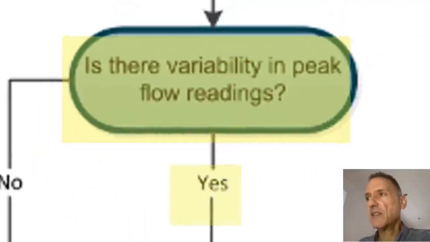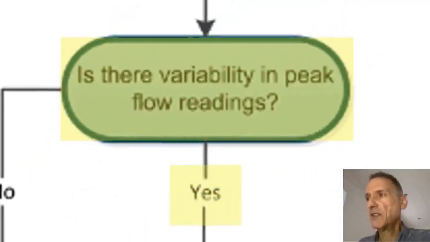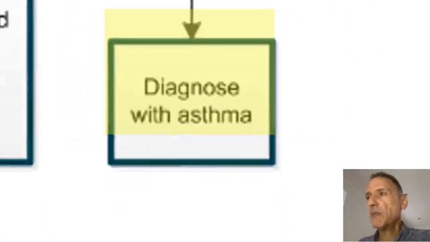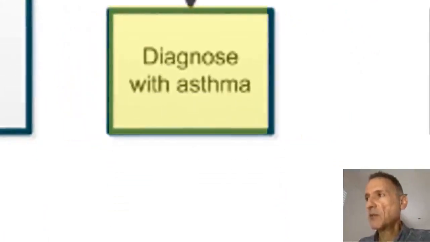But if we find that there is peak flow variability, then we will be able to make the diagnosis of asthma, because we will have two positive objective tests, fractional exhaled nitric oxide and peak flow variability.